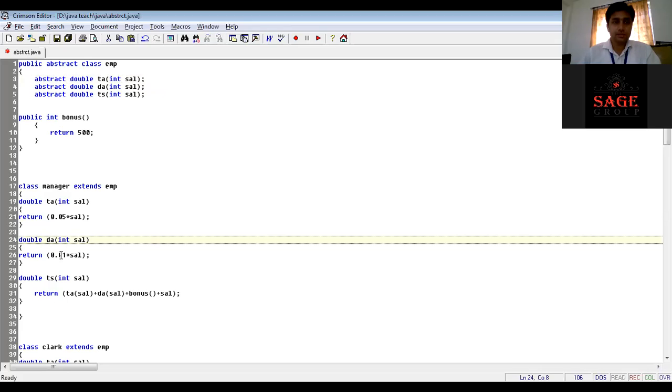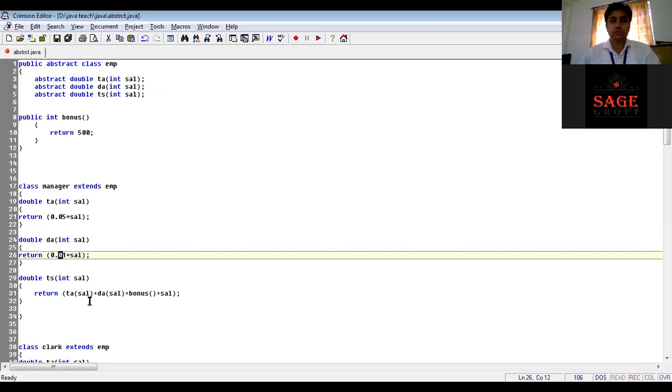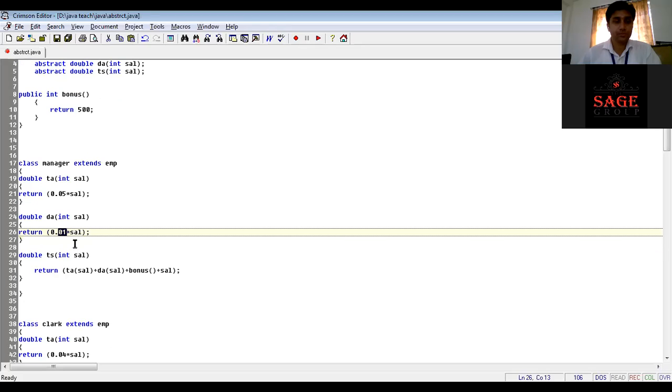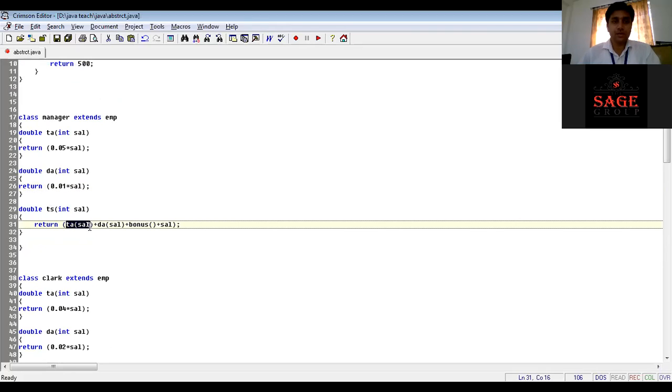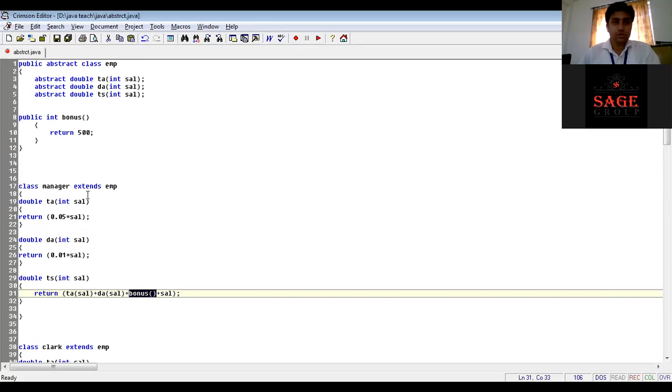The DA method will return 1% of salary, 0.01 of the salary. And TS will calculate the TA allowance, DA allowance, and bonus. Because we are extending EMP, we can directly call bonus, since EMP is extended by the Manager. So the bonus method is now part of the Manager class, and we can directly call the bonus method.